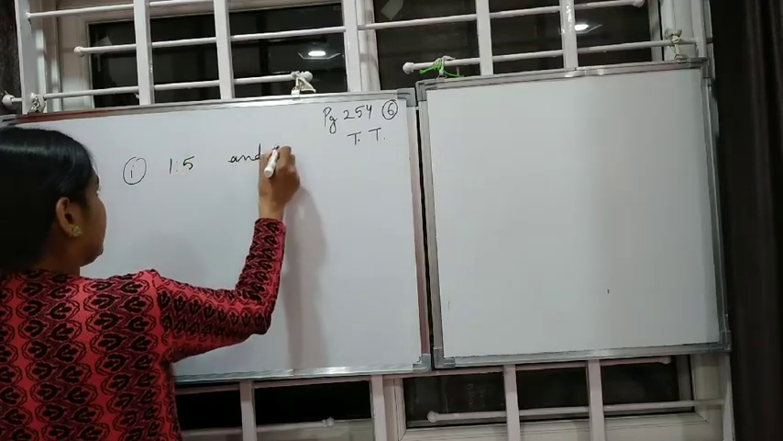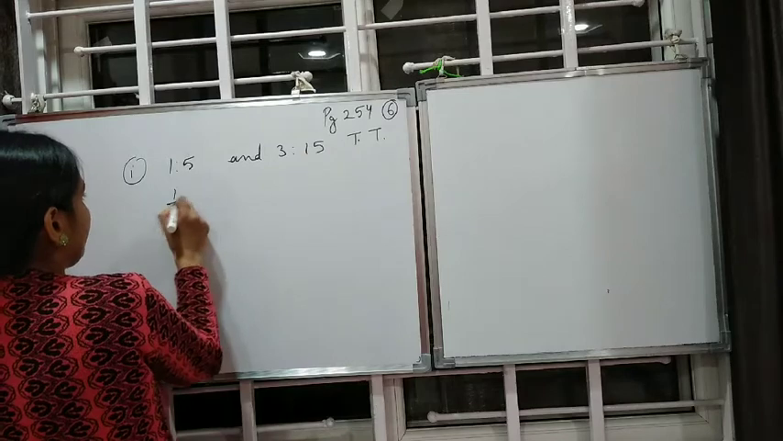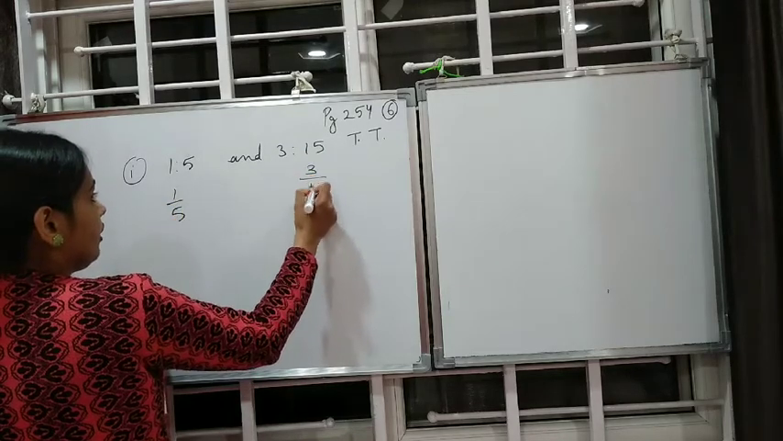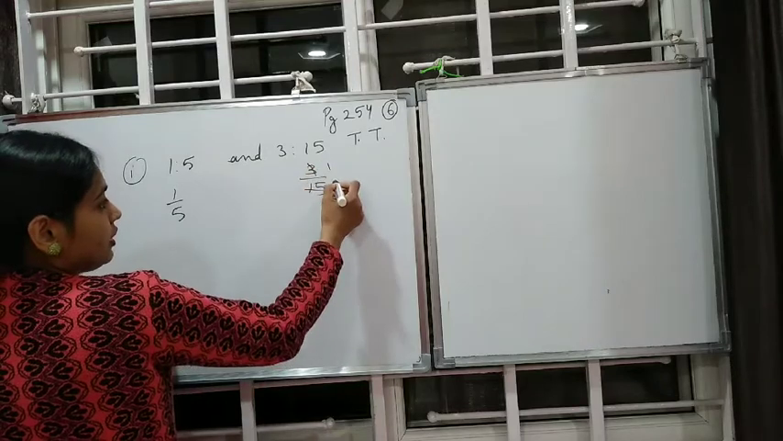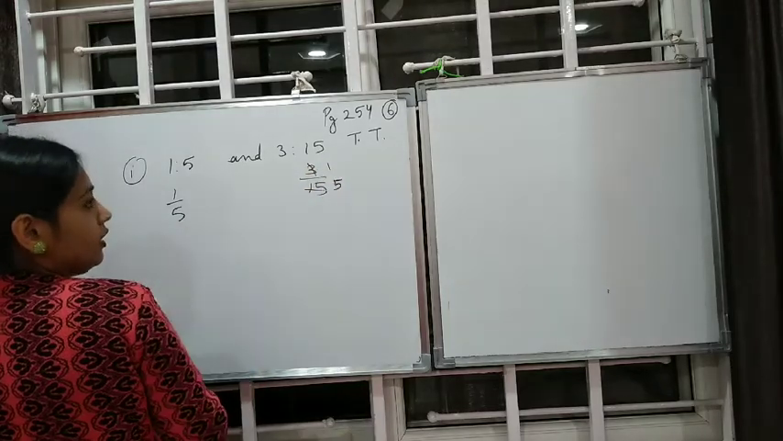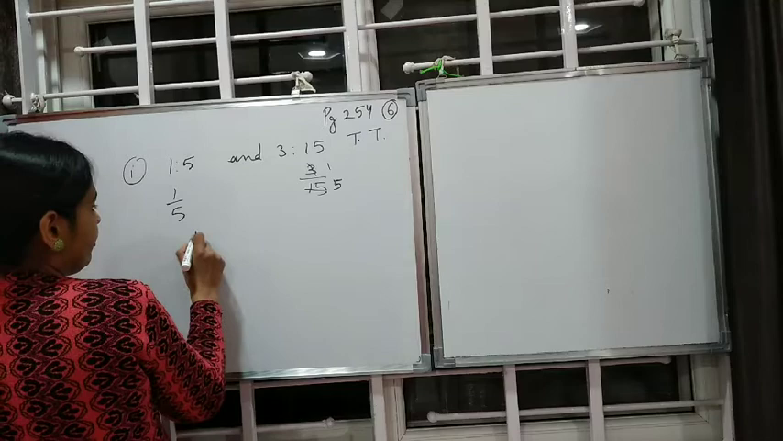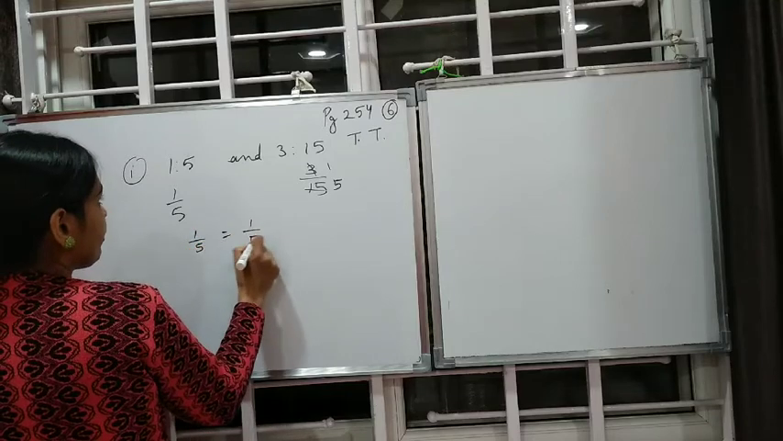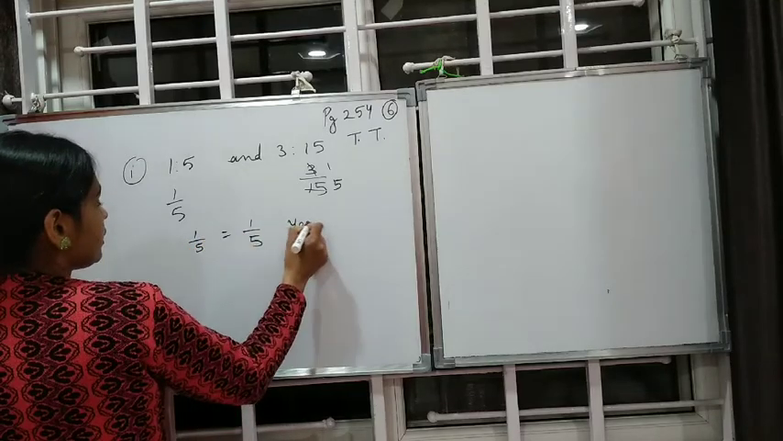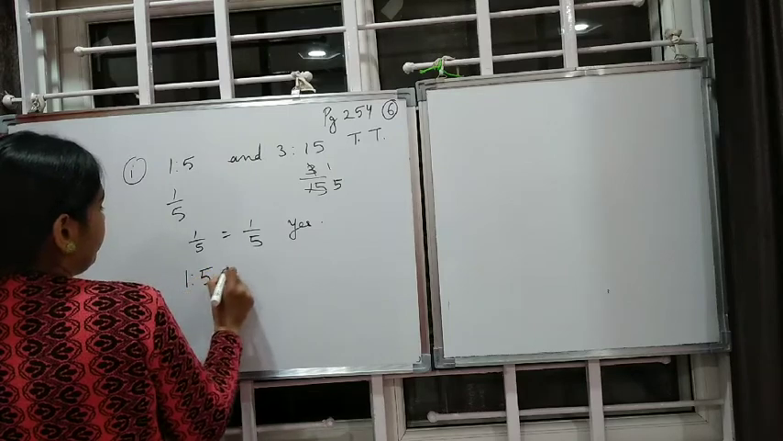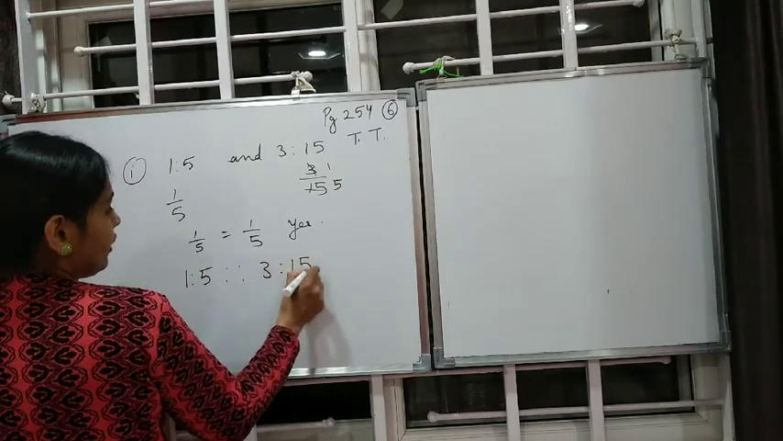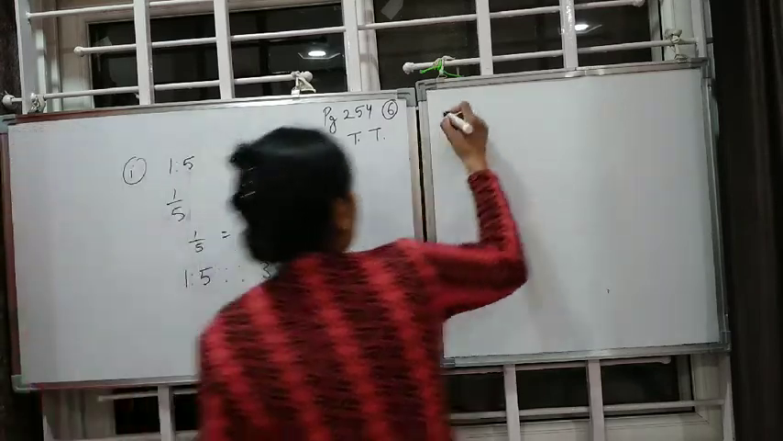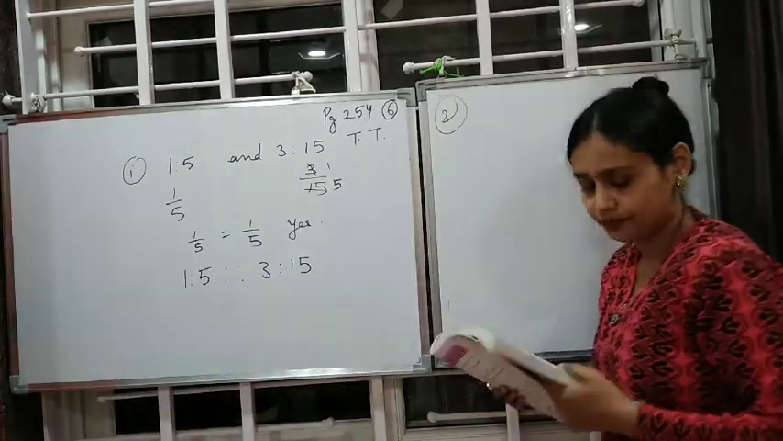Try these. First one. 1:5 and 3:15. So 1 by 5, 3 by 15. Let's check whether they are common, means they are equal. Are they equal? Yes. 1 by 5 is equal to 1 by 5. So, yes. So, how to write them? 1:5 as 3:15. That is, they are in proportion.